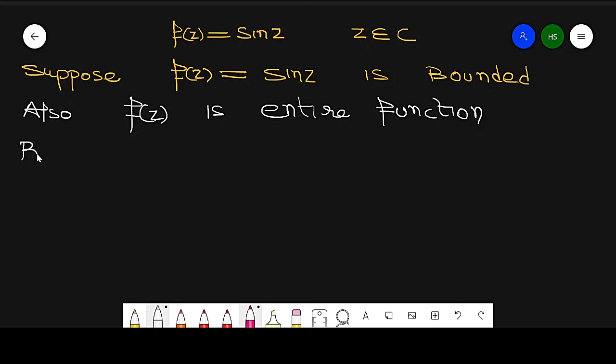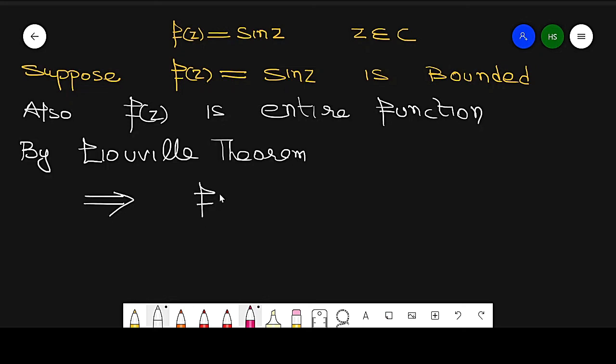Then by the previous theorem, Liouville's theorem, entire and bounded functions are constant. So it implies f of z is constant, which is impossible, which is not true because sin z is not a constant function.